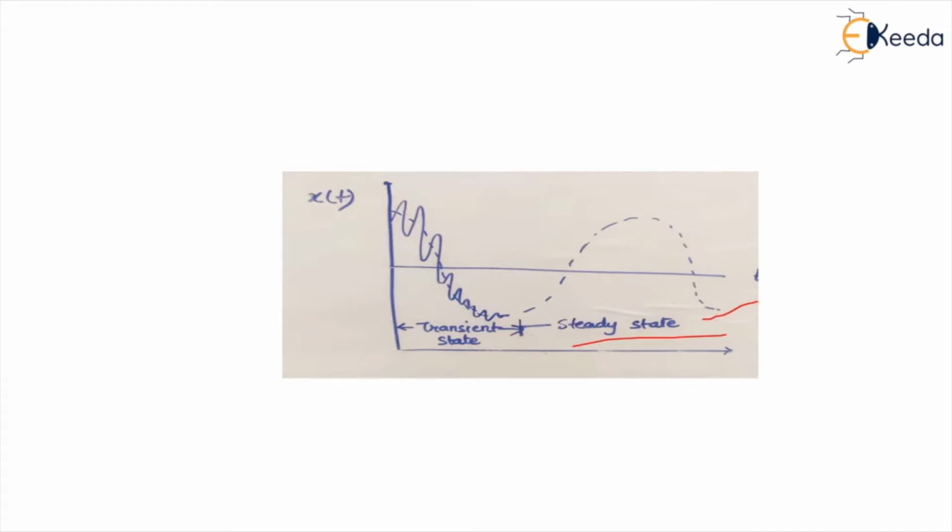And if the force is a harmonic function, the steady state response will also be a harmonic function of the frequency of the force. But of course, it may have some phase lag depending upon the frequency of excitation and the properties of the system that we are considering. And what is the transient state? Transient state shows the behavior of the system while it is approaching the steady state, right? So this transient state is very short lived.